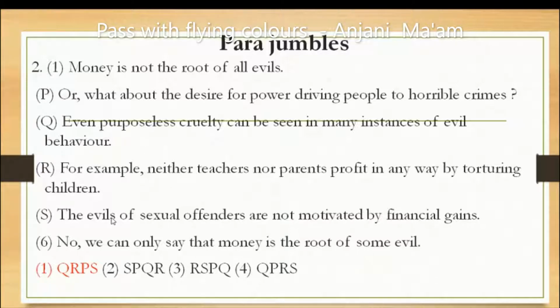Next, "What about the desire for power driving people to horrible crimes?" So, it's the desire for power driving people to do horrible crimes. After that, "The evils of sexual offenders are not motivated by financial gains." It means money is not the root of evil. Next, at last, we can only say that money is the root of only some evil. So, the correct series is QRPS.